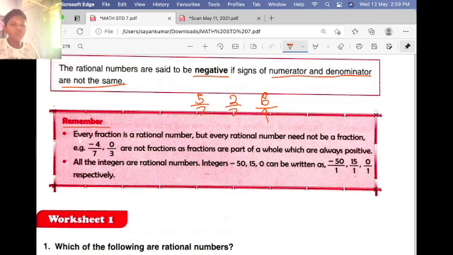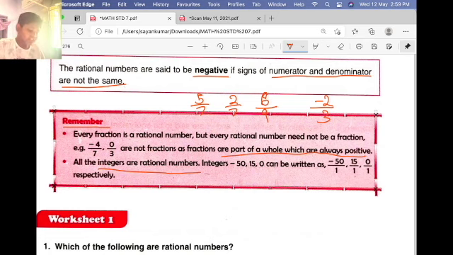What have I said, what are rational numbers? The negative rational numbers are also rational numbers. If I write minus 2 by 3, is this a fraction? No, because fractions are the part of a whole. What are fractions? The part of a whole. But every rational number need not be a fraction. Example, minus 4 by 7, 0 by 3 are not fractions, as fractions are the part of a whole which are always positive.